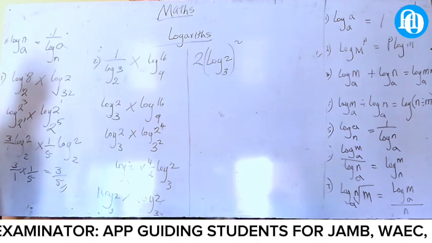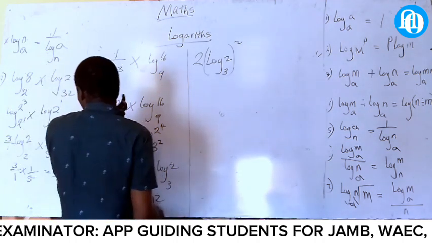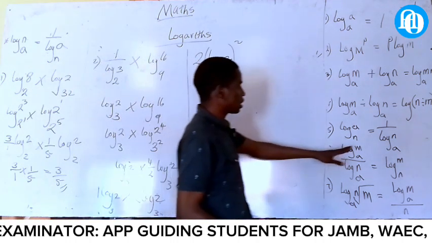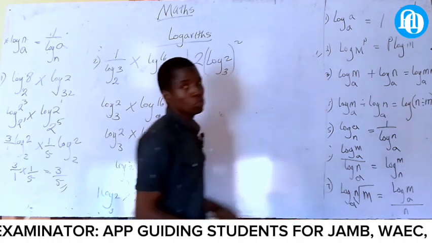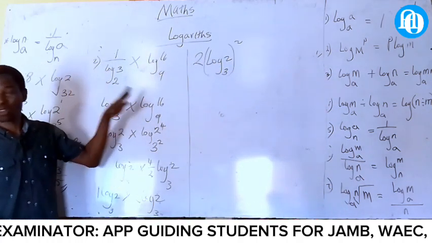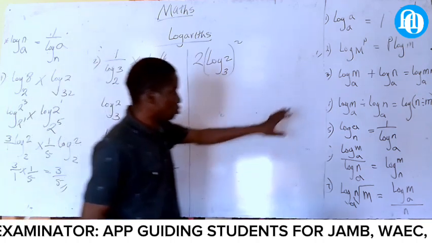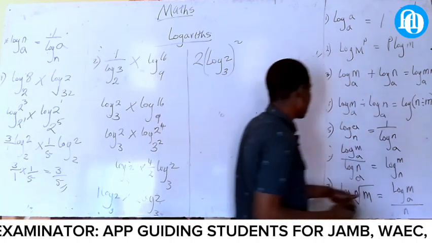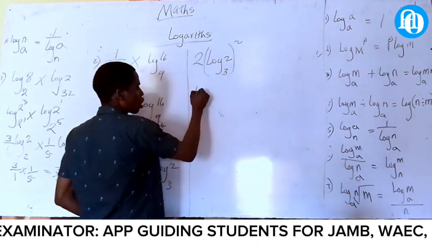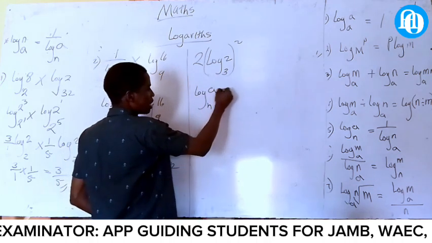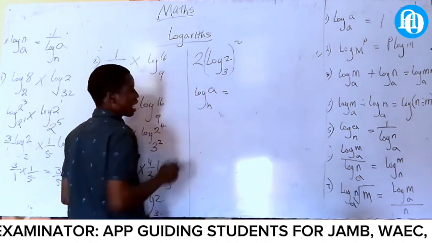Now, let's move to the next one. We are moving to this one. When you look at yesterday, I'm not doing all this one. Yes or no? Are you hearing me now? That's why if I'm doing this one, I know what I'm talking about. This one again. Log N A equal to log N A.